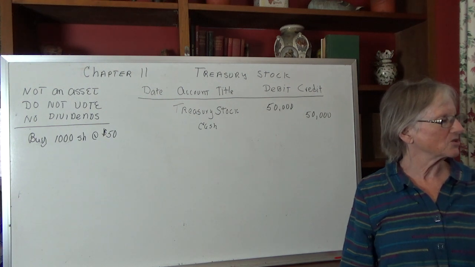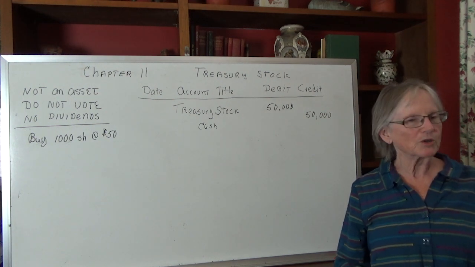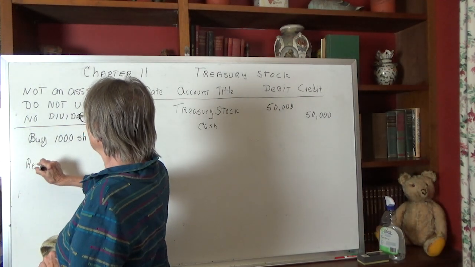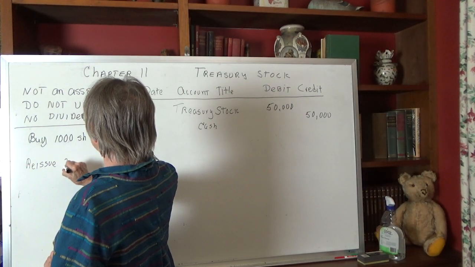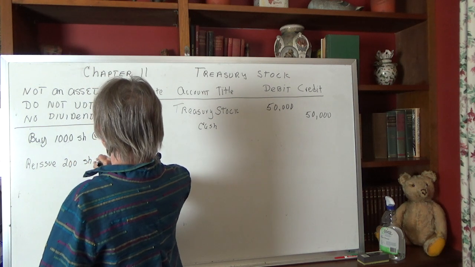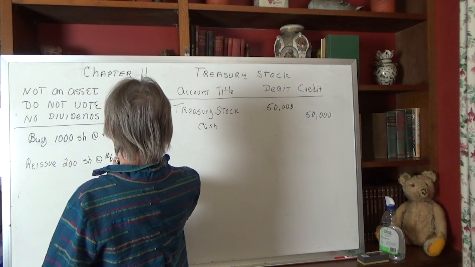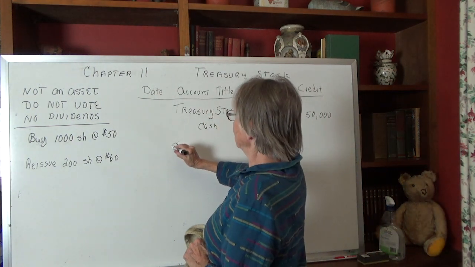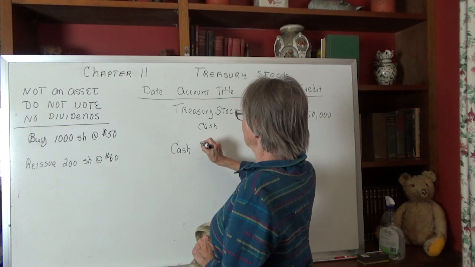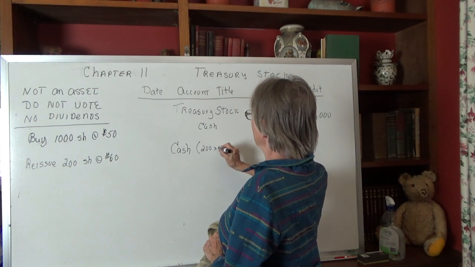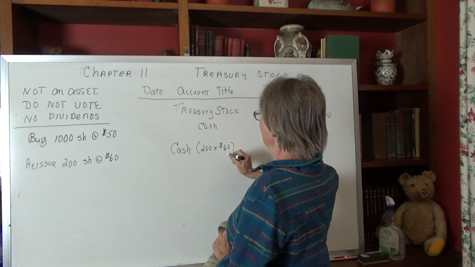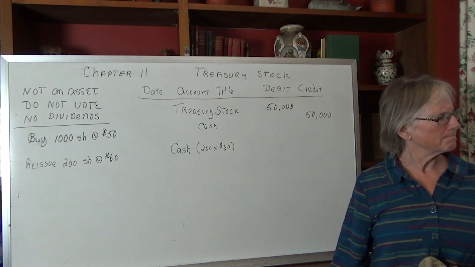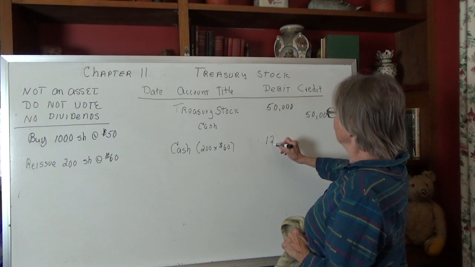Maybe the company decides to reissue or sell 200 shares at 60. So now we're going to reissue 200 of those shares at 60. Okay, so we can do this. We would get cash, and the amount of cash would be 200 times the $60 per share, which comes out to 12,000.